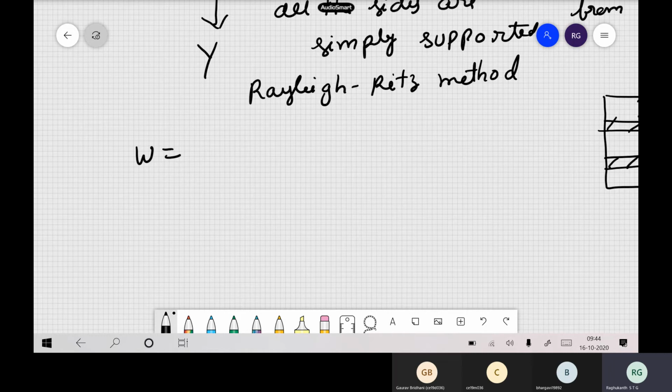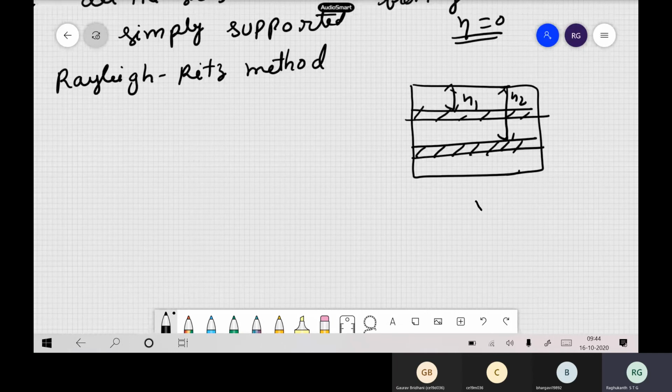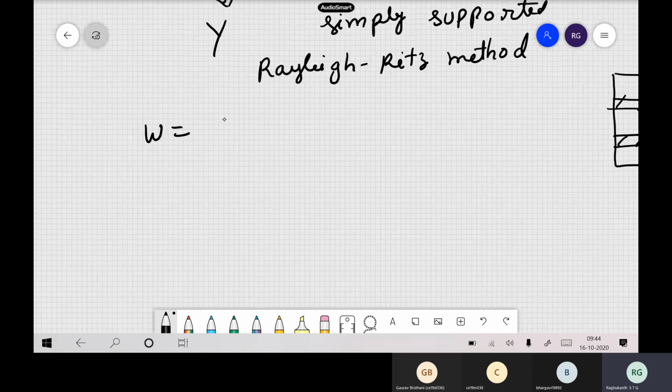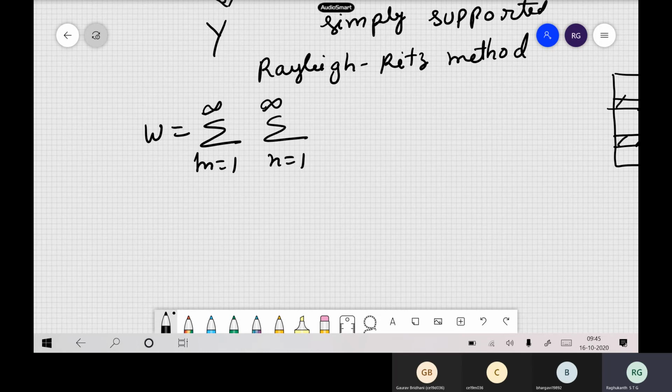Sinusoidal. Sinusoidal only, but how many terms you have to include? One term is sufficient, sin pi x by a, sin pi y by b itself is sufficient, or you have to take several terms? Several terms. Why? Because of the buckling mode shape you followed, right? The first mode will be like this, but if you are having several stiffeners, what happens? Several mode shapes are possible actually. So let us say in this simple problem you don't know how many are there, so m is equal to 1 to infinity, n is equal to 1 to infinity. We are writing the solution in general, but we can increase the terms later.